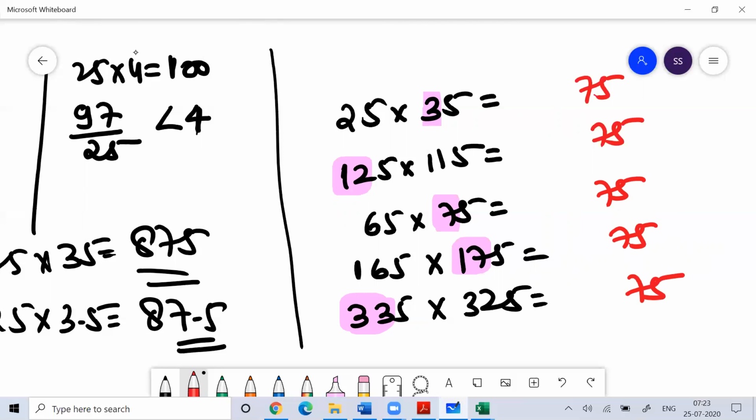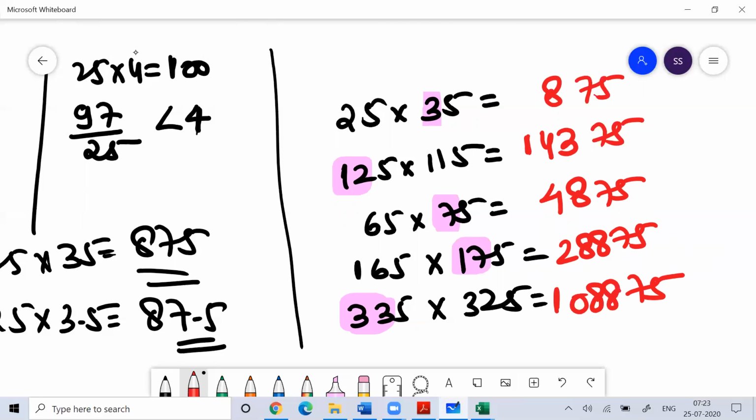Now, how to find the remaining digits? See the tens place digit of the bigger number, and do its square minus 1. So 3 square minus 1 is 8. 12 square minus 1 is 143. 7 square minus 1 is 48, giving 4875. 17 square minus 1 is 288. 33 square minus 1 is 1088. So this is your answer.